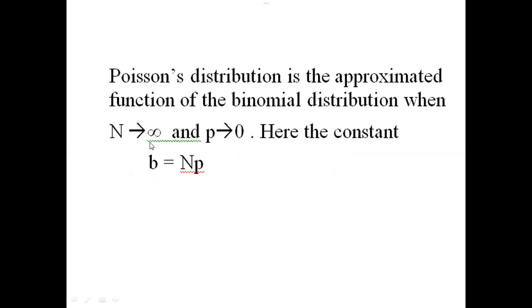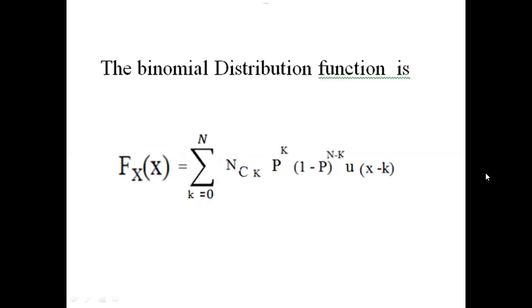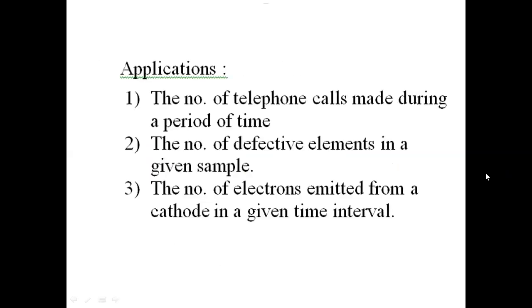If we substitute the b value as np, then that is equivalent to the binomial distribution when n tends to infinity and p tends to 0. This b is a constant.